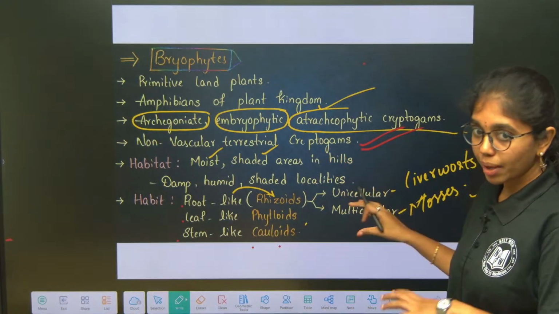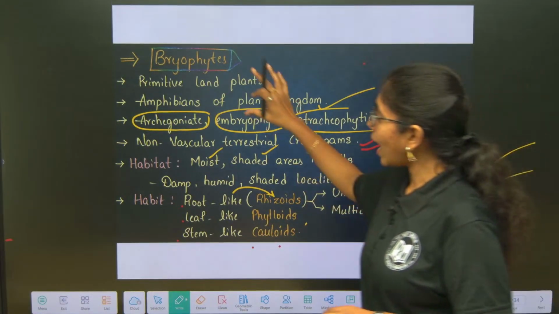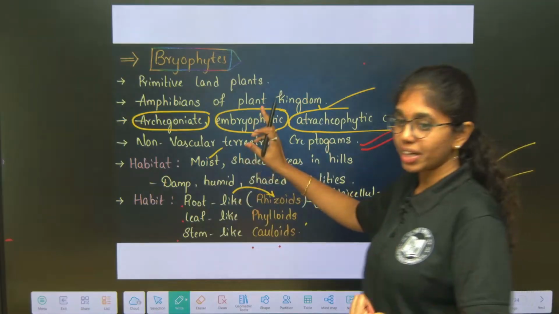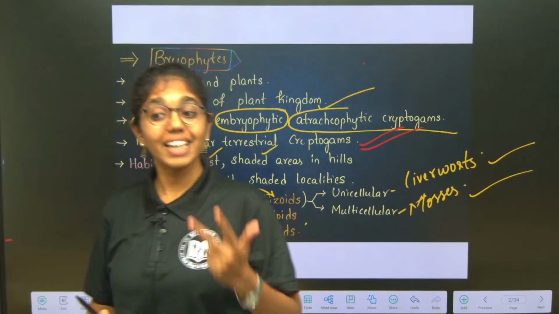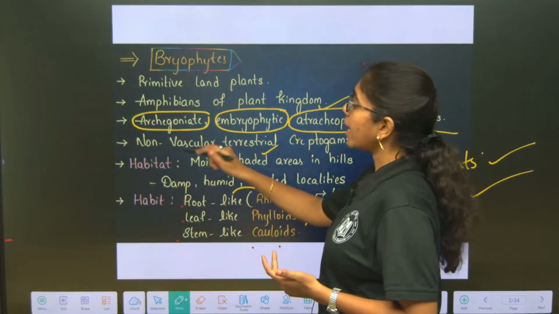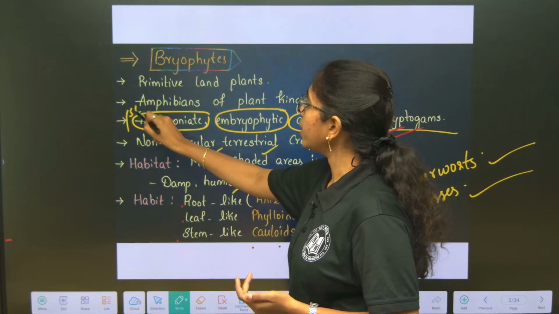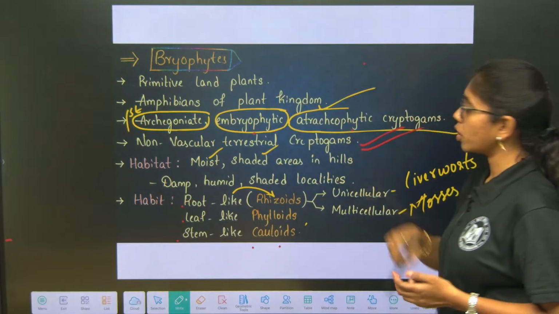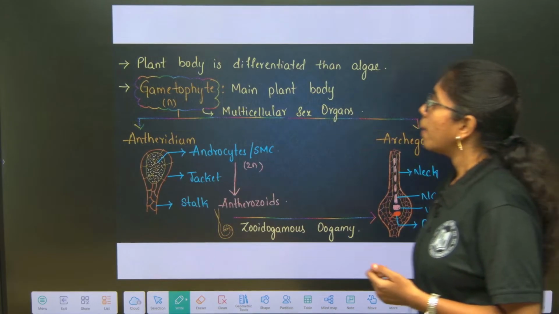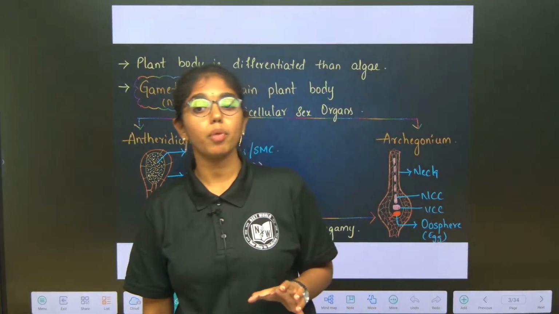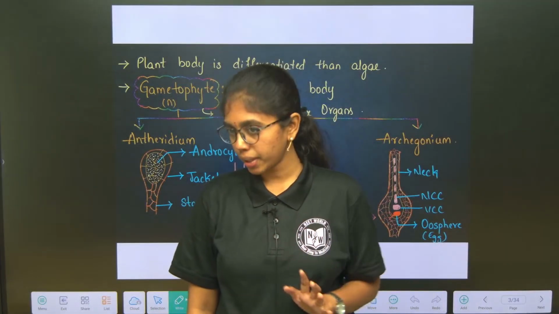The brief intro about bryophytes is clear, right? You have to remember all the synonyms: primitive land plants, amphibians of the plant kingdom, non-vascular terrestrial cryptogams, and first archegoniate, embryophytic, atracheophytic cryptogams. Clear, right? Next. The main plant body of bryophyte is the gametophytic plant body, beta.